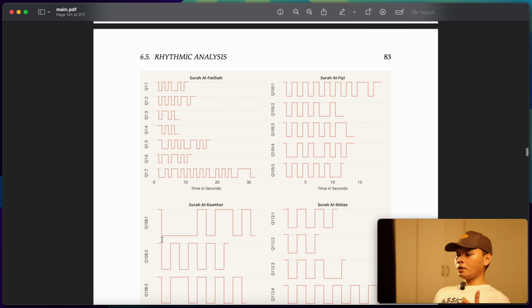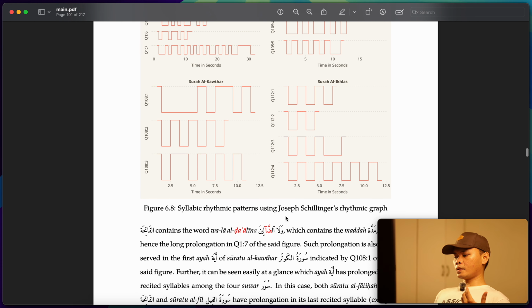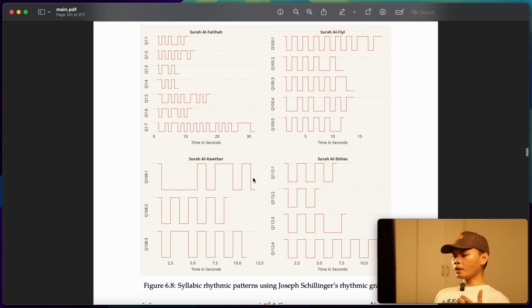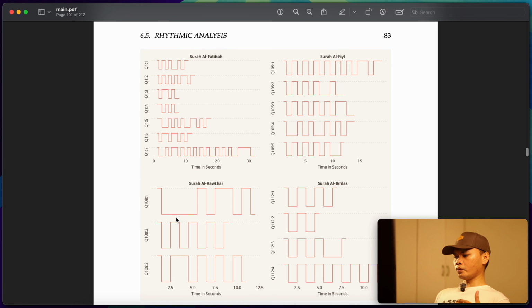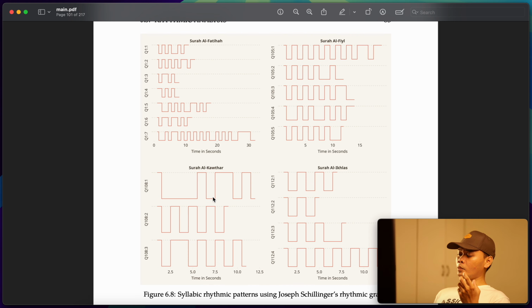And the other technique that I also use is Joseph Schillinger's rhythmic theory. This is one way of studying the patterns of the Quran. In this case, we are studying the prolongation of the Quran, that is, the prolongation of the syllables, right?